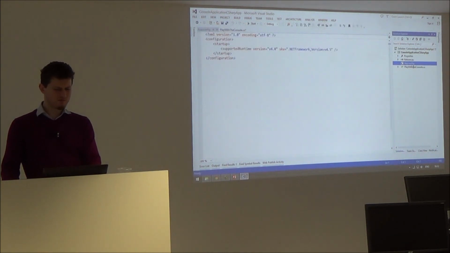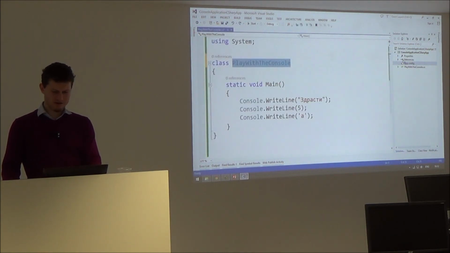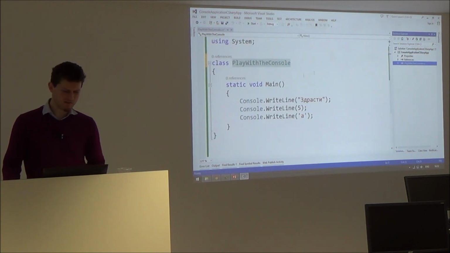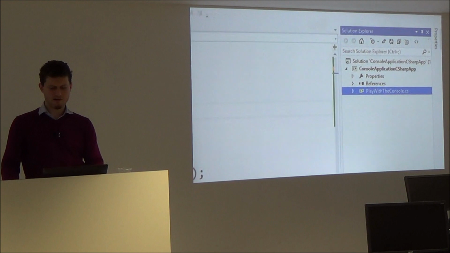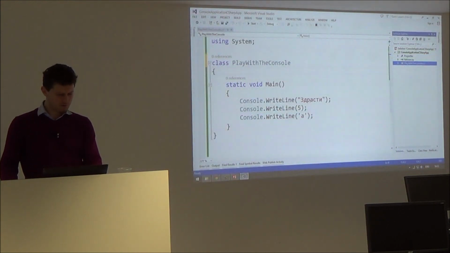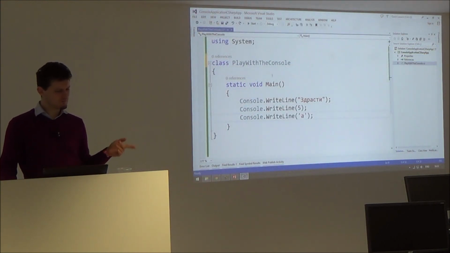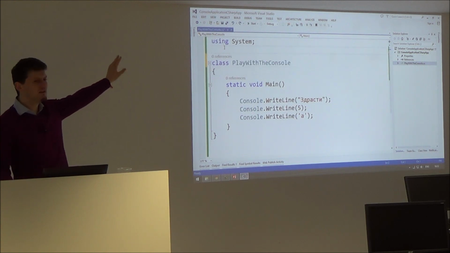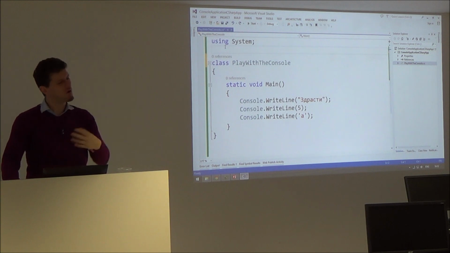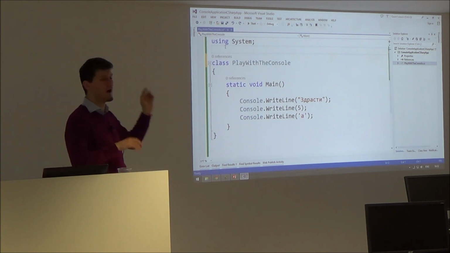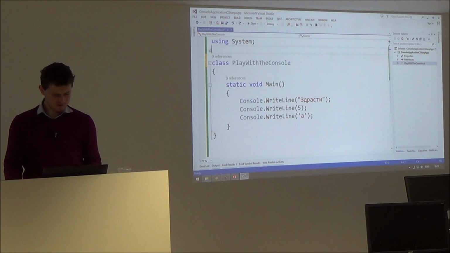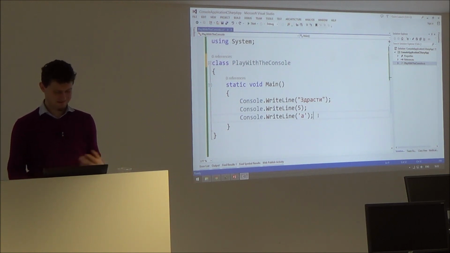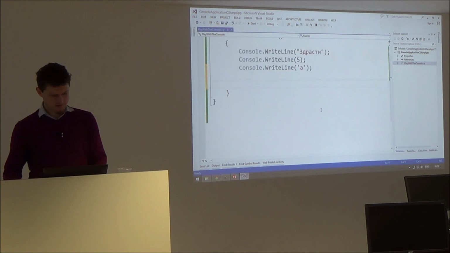Also, it has some configuration which is not required. We can delete it, and now we have one project with one file in it, and it's named correctly because I want to play with the console, and this is my class. It doesn't have unneeded code like using libraries that I don't use, etc. So let's really play with the console. That's the purpose of this software that I write.